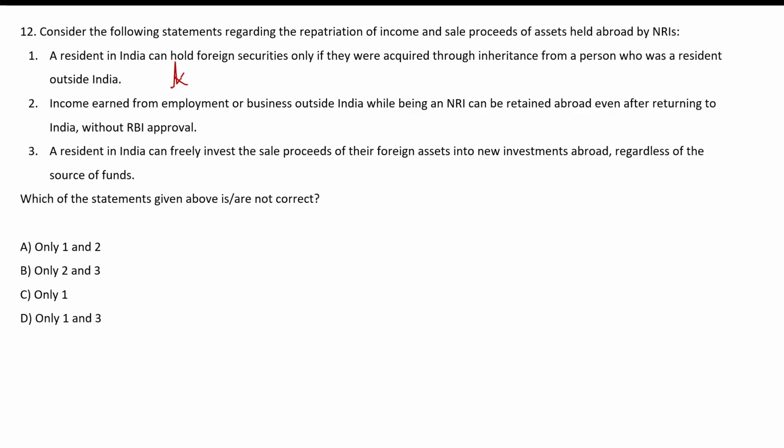Income earned from employment or business outside India while being an NRI can be retained abroad even after returning to India without RBI approval. This statement is correct. A resident in India can freely invest the sale proceeds of their foreign assets into new investments abroad regardless of the source of fund. So this statement is not correct. It must not violate the FEMA rules. So 1 and 3 are not correct. D is the correct answer for this question.